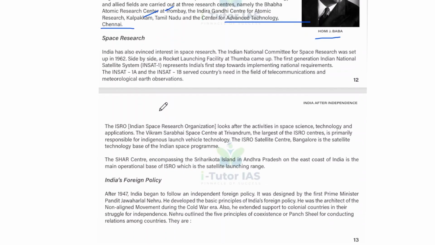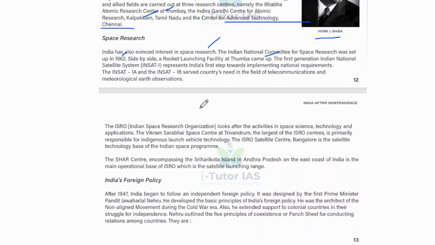Next is space research. India has also evinced interest in space research. The Indian National Committee for Space Research was set up in 1962. Side by side, a rocket launching facility at Thumba came up, and the first generation Indian National Satellite System, that is INSAT-1, represents India's first step towards implementing national requirements.